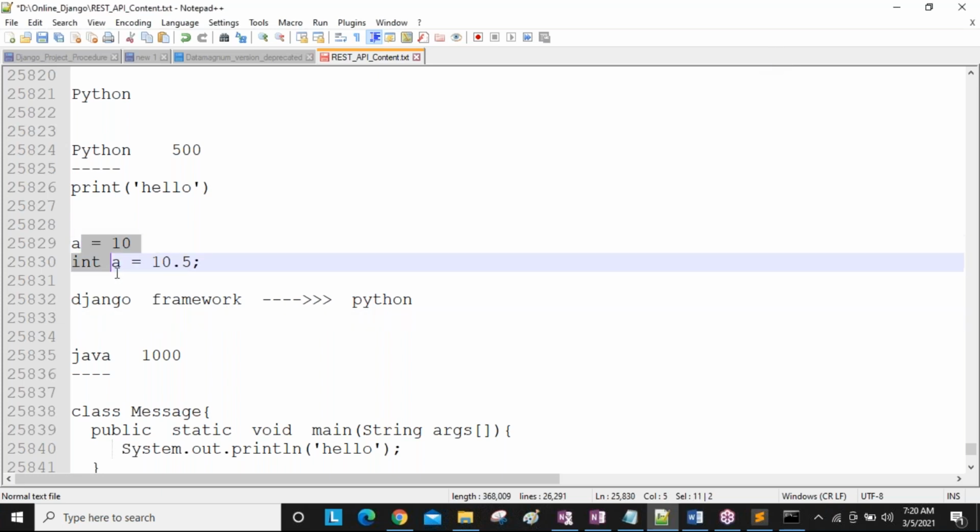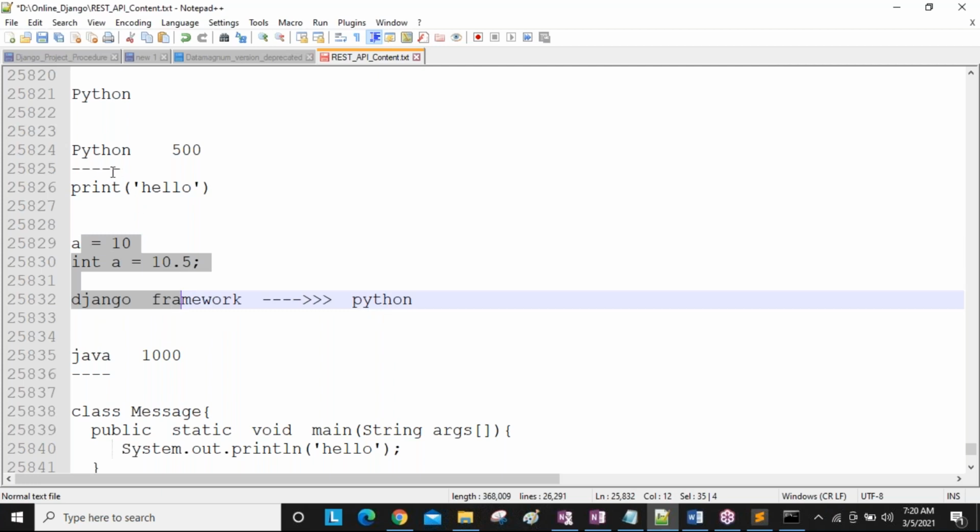Clear this one? Not only these things, guys, at the time of learning Python, compared with Java or .NET or other languages, so many benefits you are getting. Those same benefits are available in the Django framework. Using Java, if you want to develop one application, 1,000 lines of code and 4 months are required, for example.